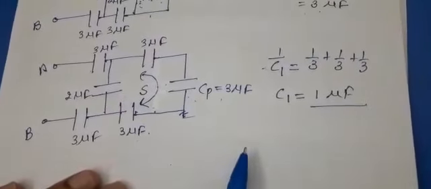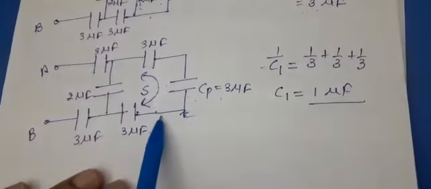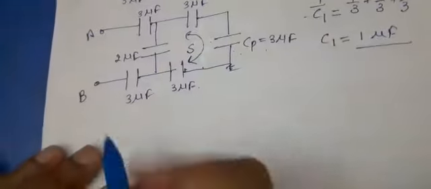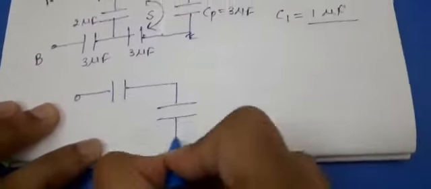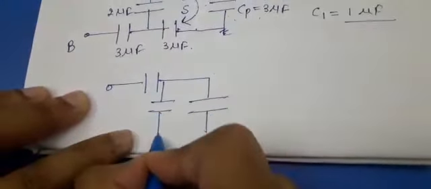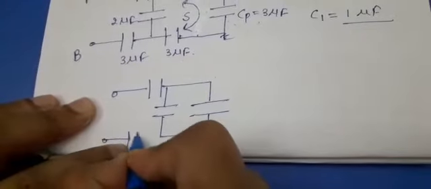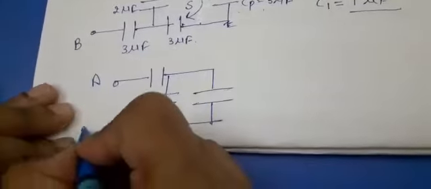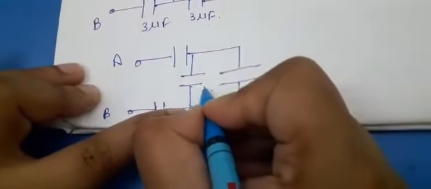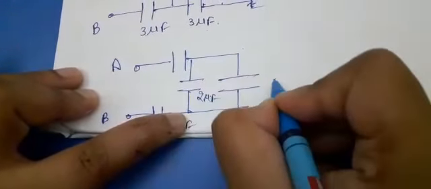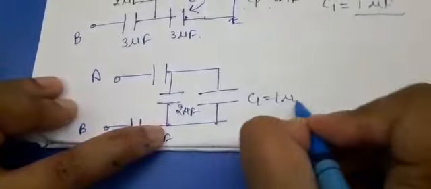Now again, the equivalent of these three will be in parallel to this. Let me redraw. This is 3 microfarad and this is 2 microfarad. This one, C1, is 1 microfarad.